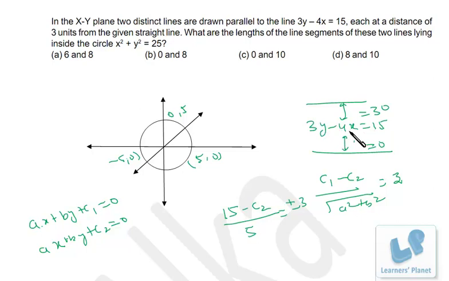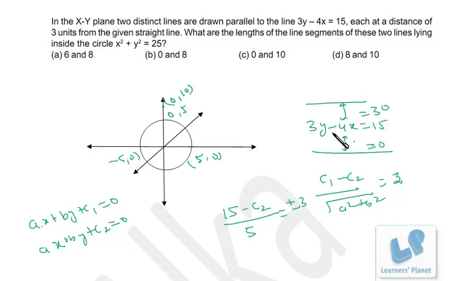Now I draw this line. So when x is equal to 0, 3y will be equal to 30, that means y is equal to 10. So when x is 0, y is 10. So the point will be somewhere here, right? So this point is actually (0, 10).